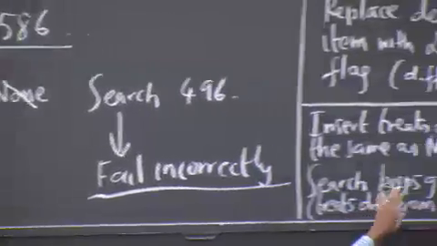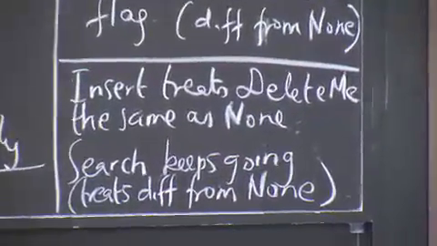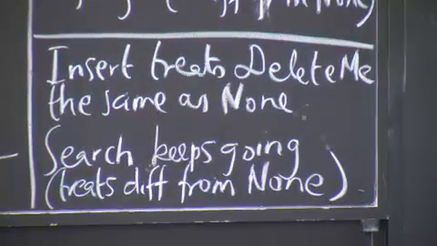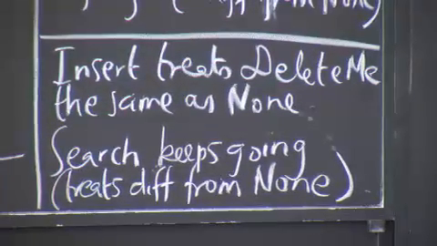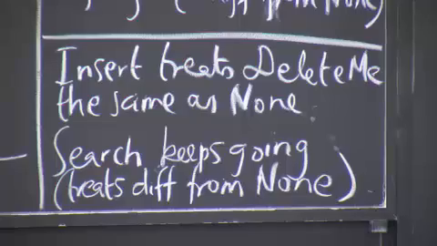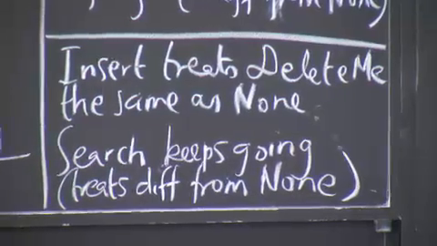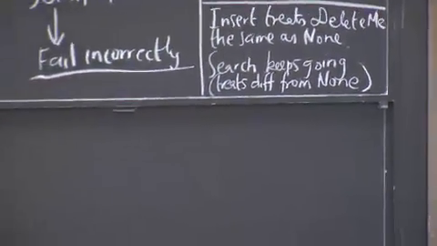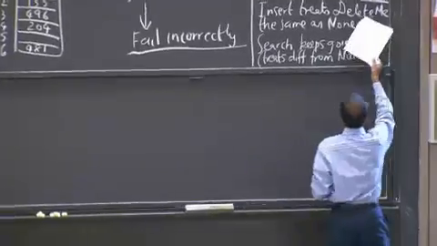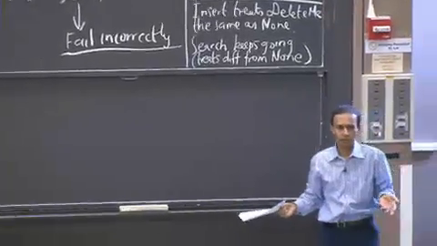The interesting thing here is that you can reuse storage. I mean, the whole point of deleting is that you can take this storage and insert other keys in there once you've freed it up. And you can do that by making insert treat delete me the same as none.